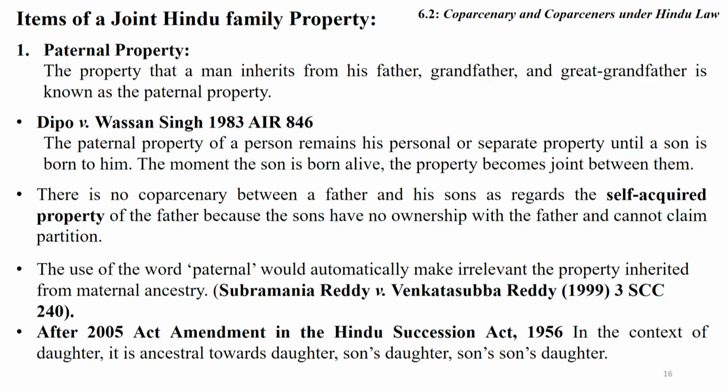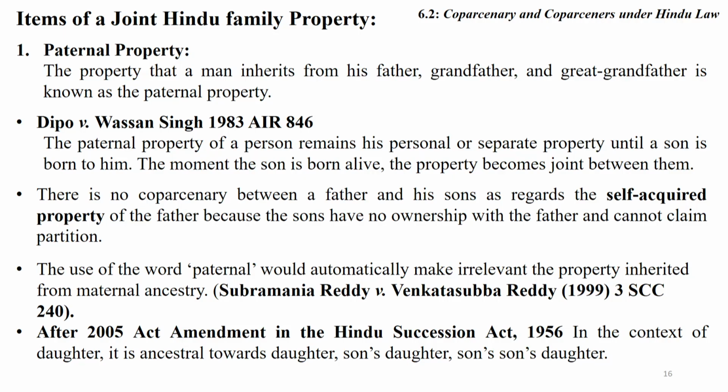Now I want to explain two different kinds of property with you, friends. The first is paternal property. The property that a man inherited from his father, grandfather, great-grandfather is known as paternal property. In the case of Deepo versus Basan Singh, the court held that the paternal property of a person remains his personal or separate property until a son is born to him. The moment the son is born alive, the property becomes joint between them.